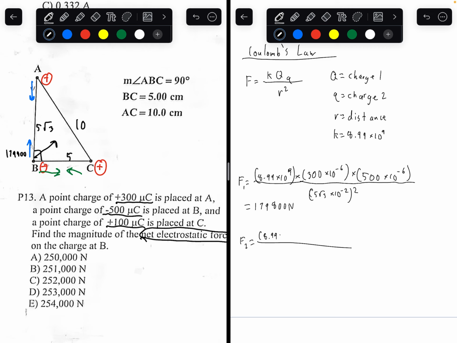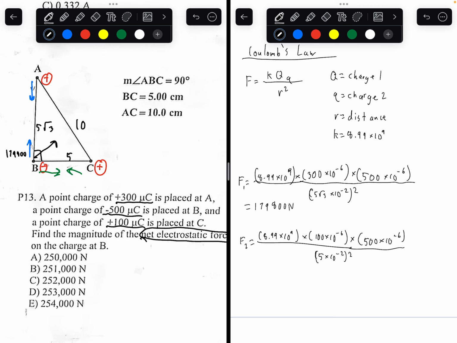8.99 times 10 to the power of 9 times, the charge on point C is 100 microcoulombs. The charge on point B is 500 microcoulombs. The distance between B and C is 5 centimeters, convert that to meters, 5 times 10 to the negative 2 squared.